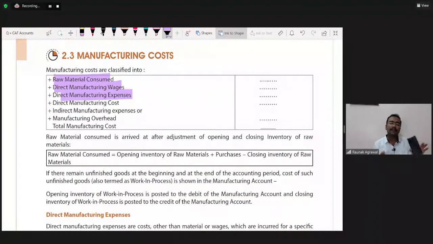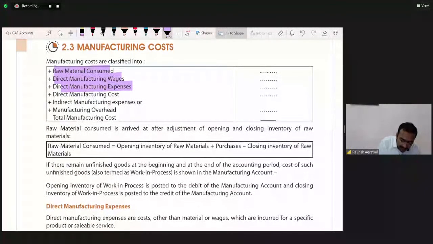Suppose this phone is being prepared by some robot, or manufactured on some machinery. So machinery is obviously consuming electricity. The electricity expenses for running that machinery are known as direct manufacturing expenses. And direct manufacturing costs, other costs relating to manufacturing.